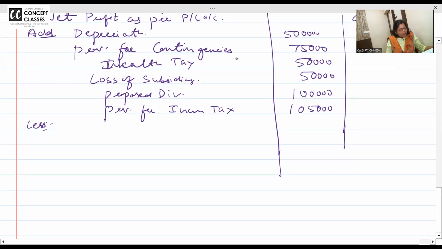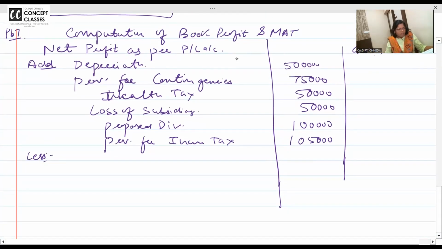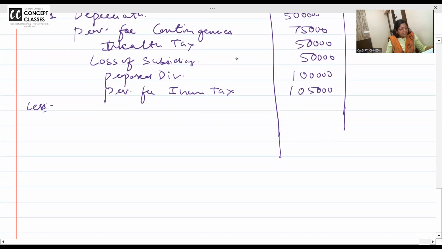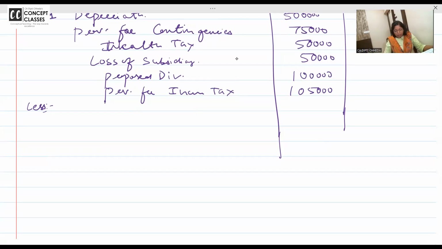Interest to bank you have paid. Some bank interest you have paid, that is deductible as per 43B, but we are to go by the books of accounts, so nothing to be done. Earlier year payment, you don't have to deduct because you are in the book profit calculation. Just deduct the items given in the list. If you say, ma'am, this is rigid, yes, it is like the Companies Act. Under the Companies Act, managerial remuneration was paid, so the add and less logic was fixed like that.